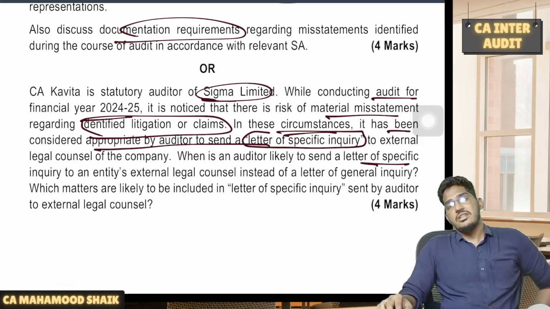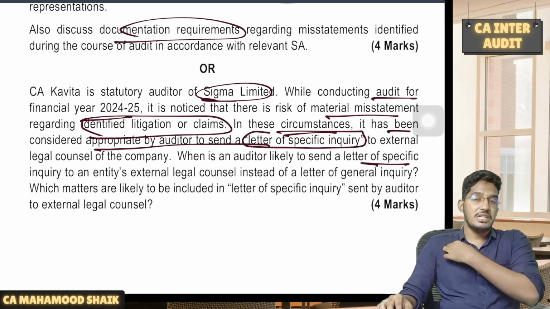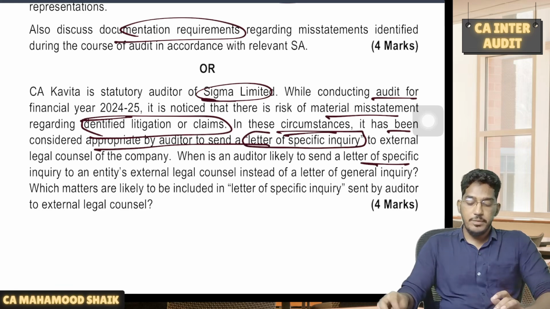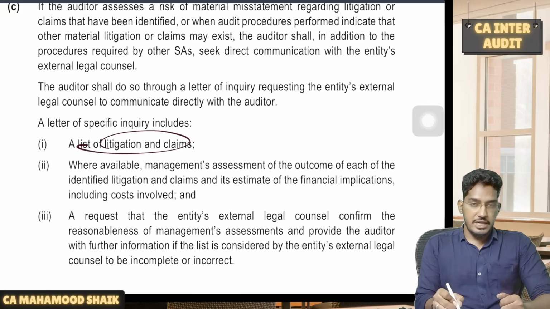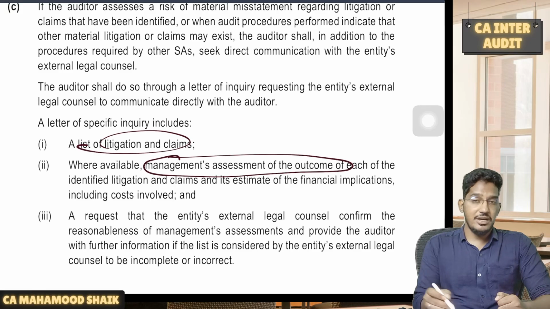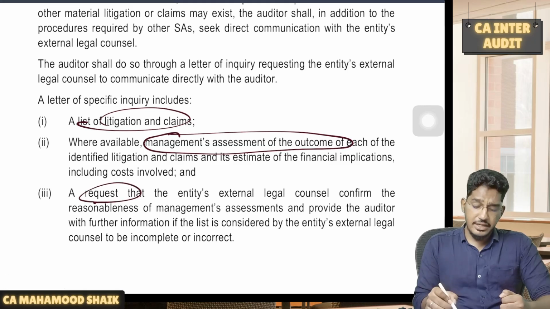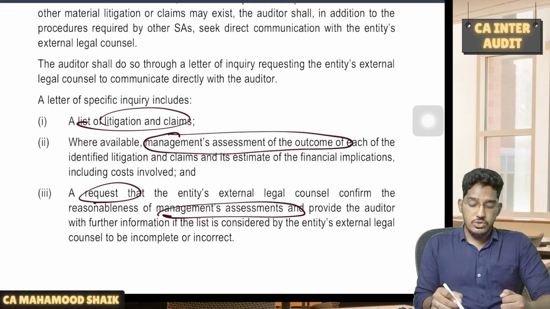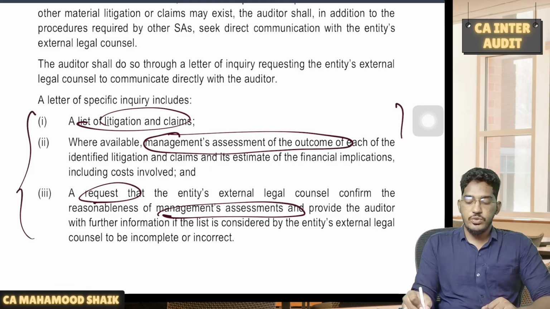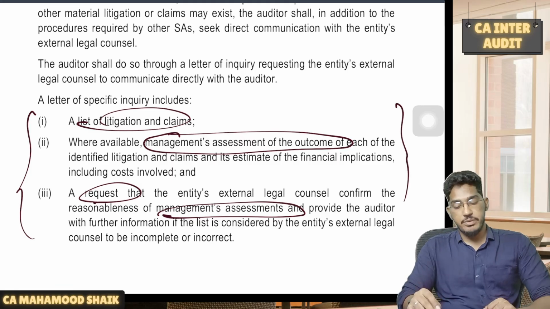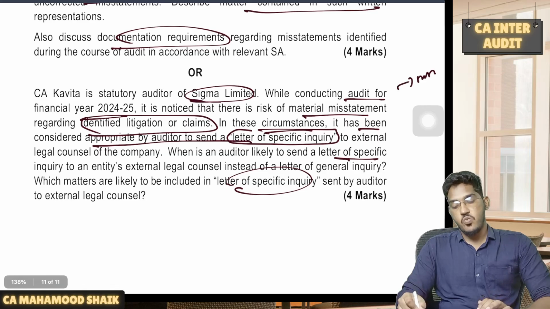When you feel that the entity's external legal counsel might not respond because of restrictions, then you will send a specific letter of inquiry. And what will be included in the letter of specific inquiry? You will include the list of all the litigations, wherever available, what assessments management has made regarding the outcome, and you will request the entity's external legal counsel to confirm the reasonableness of management's assessment and also whether anything is missing from those litigations and claims. So this is the information which will be included in the specific letter of inquiry with which you communicate with the entity's external legal counsel. So this is a question from SA 501.